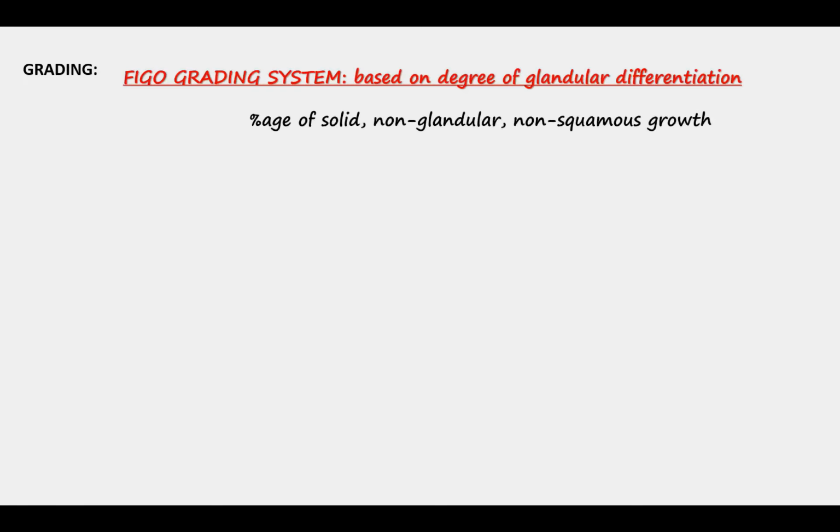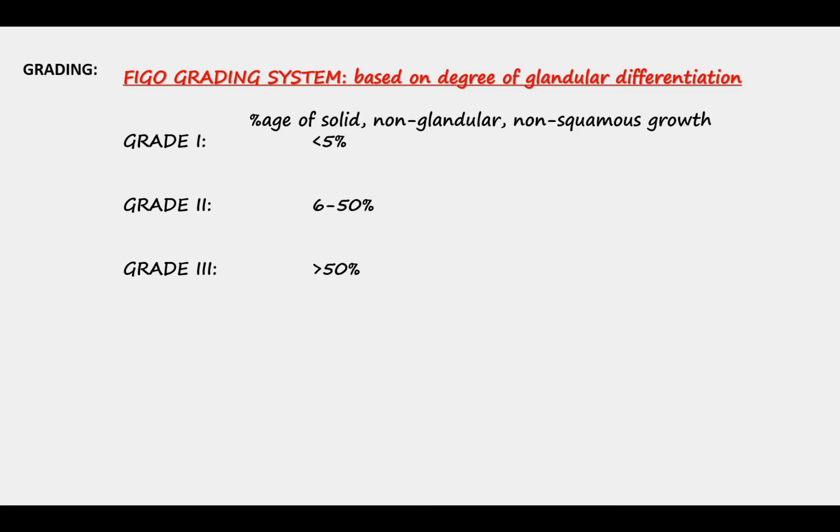Now, coming to histological grading of endometrioid carcinomas. Now, we know that in all organ systems, histological grading is based on the degree of differentiation. So in endometrial carcinomas or endometrioid adenocarcinomas, as the tumor becomes more poorly differentiated, it tends to become more solid. So we determine the grading on the basis of the percentage of solid areas, which are non-glandular and non-squamous. If we see less than 5% of solid non-glandular non-squamous areas, it is a grade 1 tumor. 6 to 50% of these areas are termed as grade 2, and greater than 50% is grade 3.